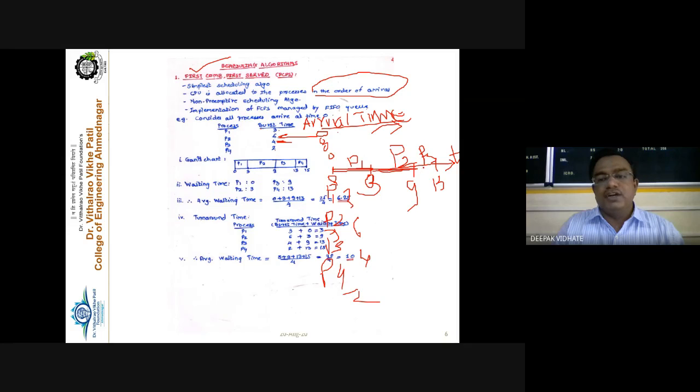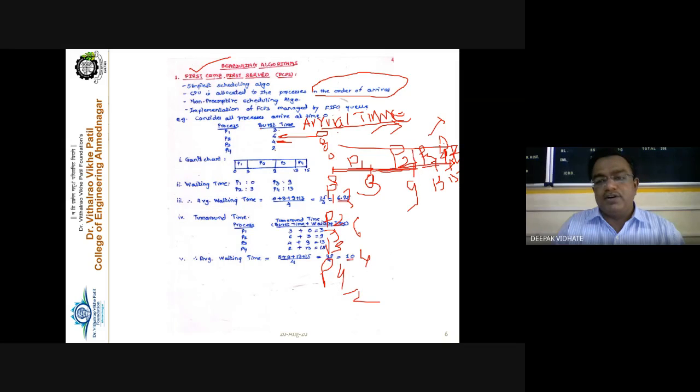It will be executed completely for 4 milliseconds, and as soon as it is executed, it will be removed and terminated. Then P4 is taken for the execution, and P4 requires only 2 milliseconds, so up to 15 milliseconds here. So this is P4, and this is called the Gantt chart.